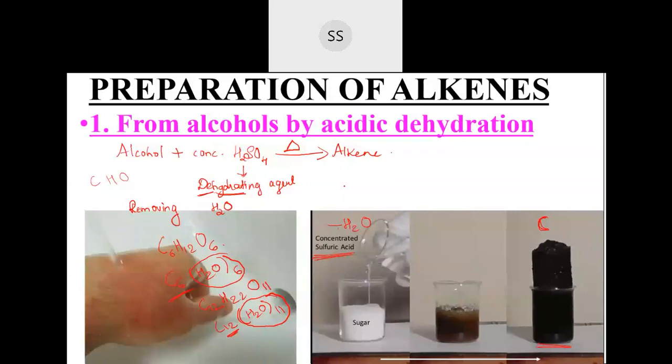Do not write now. When I ask you to write, at that time you can make a note. I'm taking alcohol. For alkene, a minimum of 2 carbons is required, correct? So I'm taking ethanol. I will write the open structure so that it is easy for you to eliminate. Ethanol is CH3, CH2 and then OH, one OH group attached, with hydrogen, hydrogen and then OH.